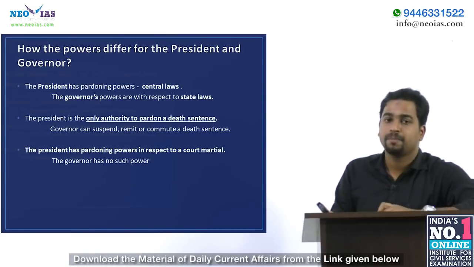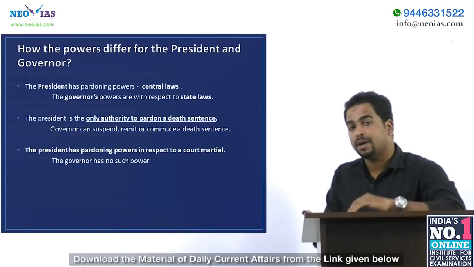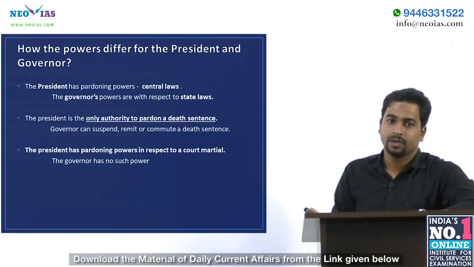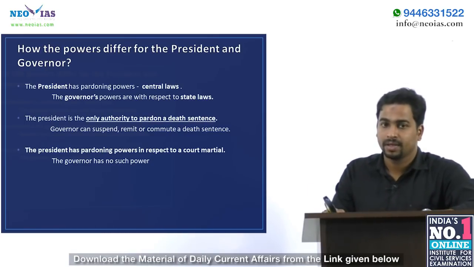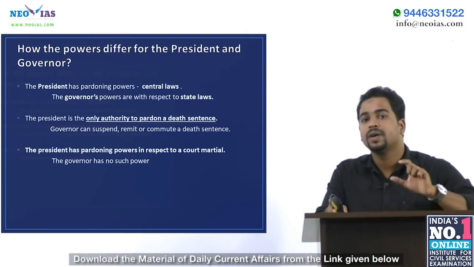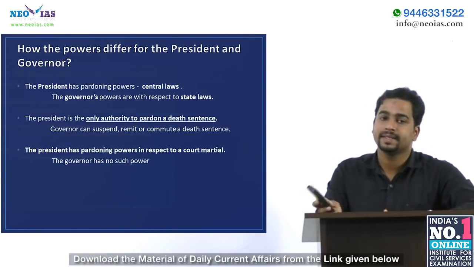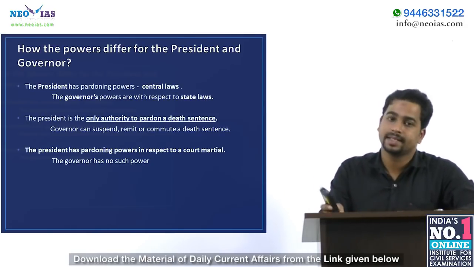The President has pardoning power with respect to central laws, whereas the Governor has pardoning power with respect to state laws. And the second point is, the President is the only authority who can grant pardon in case of a death sentence. That is, the President is the only authority who can pardon the death sentence.